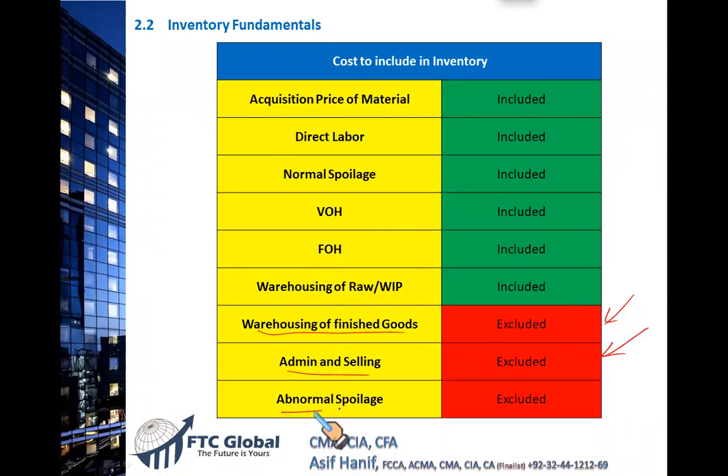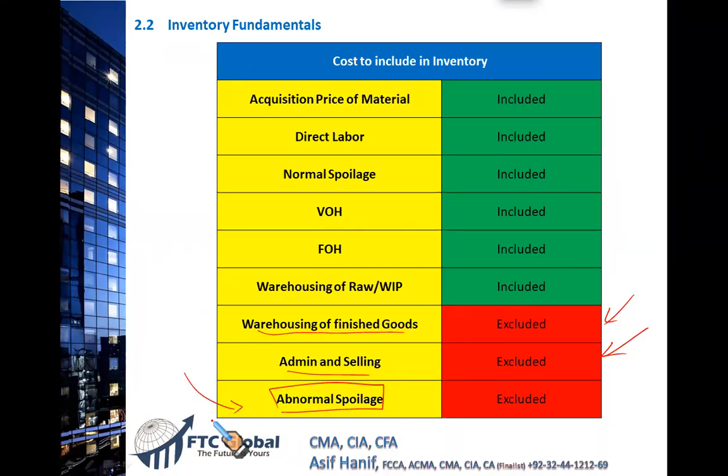And now, abnormal spoilage, which is the result of your inefficiency, maybe machines were damaged, or maybe the laborers were not well trained. Such a cost of spoilage, the lost units, cannot be considered as a part of product cost. Hence, the abnormal spoilage is excluded. This is what we discussed in our cost management section D.